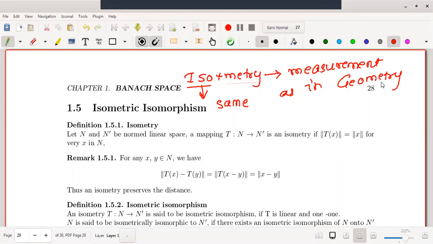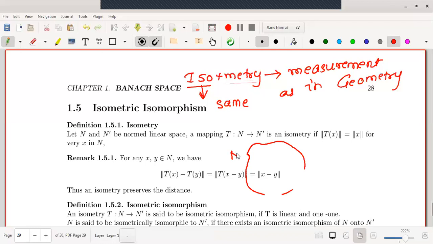Okay. Let us look at the definition. The definition is: if N and N dash are normed linear spaces, a mapping T from N to N dash is an isometry if norm of T of x is equal to norm of x for every x in N. Here the definition is norm T of x is equal to norm of x. We'll try to understand how this definition works.